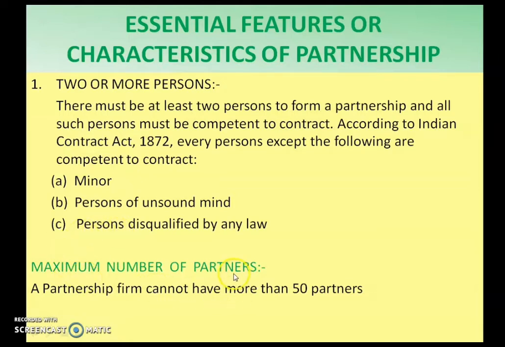Maximum number of partners: a partnership firm cannot have more than 50 partners. So these numbers you have to remember. The minimum number to start a partnership firm is 2, and the maximum should not be more than 50 partners. These things are asked in the exam papers.